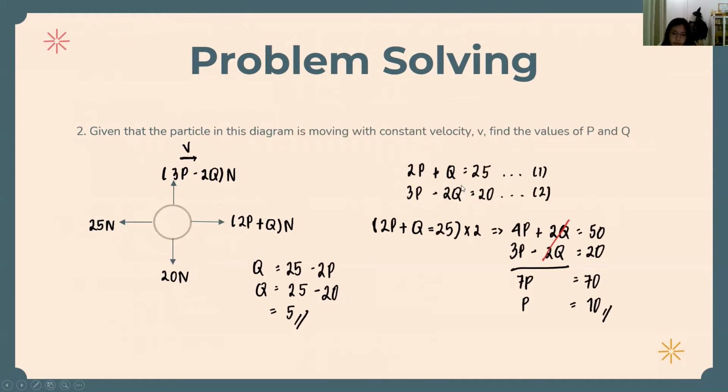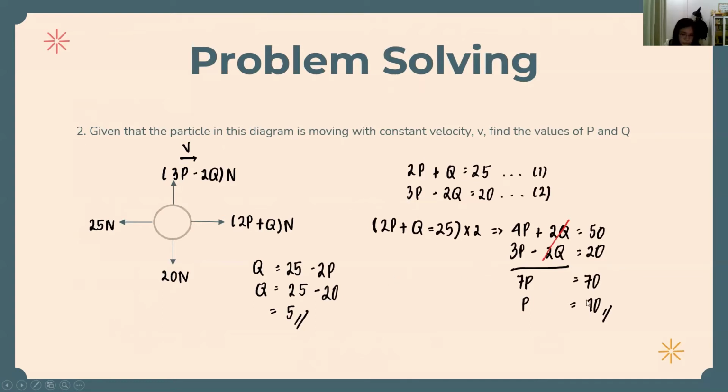To make this q the same, we multiply the second equation by 2. So 2p plus q equals 25 times 2 becomes 4p plus 2q equals 50. Then we cancel the q by adding: 4p plus 3p is 7p, then 50 plus 20 is 70. Then dividing both sides by 7, we get p equals 10.